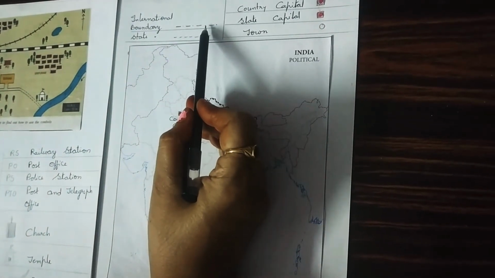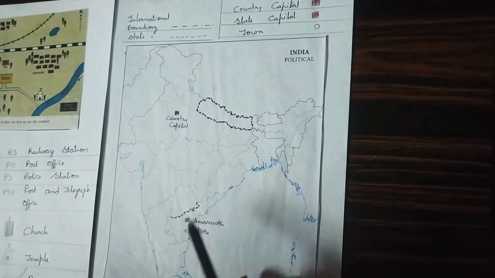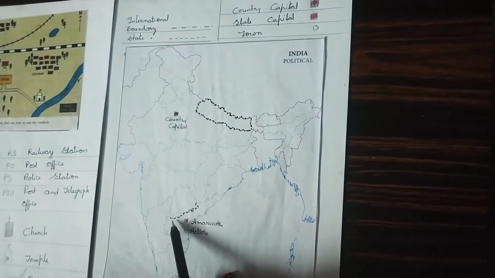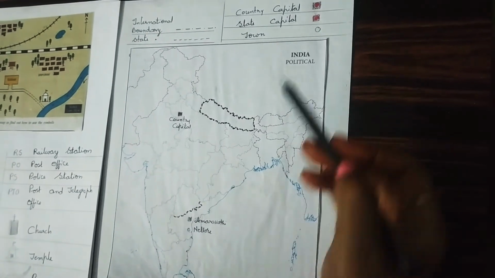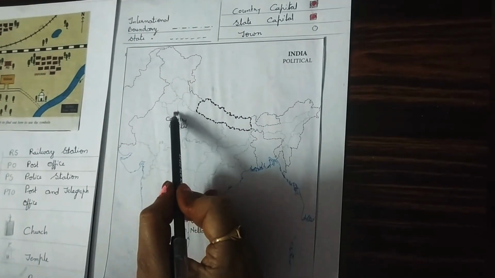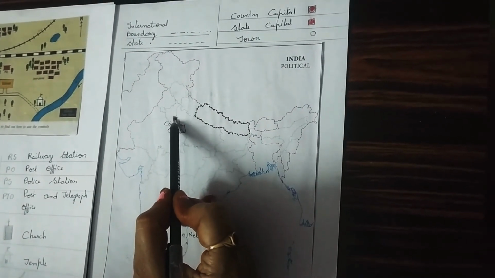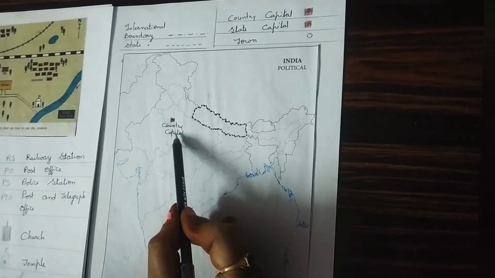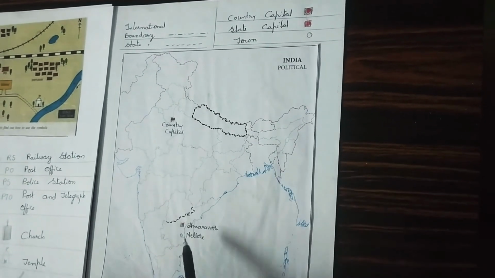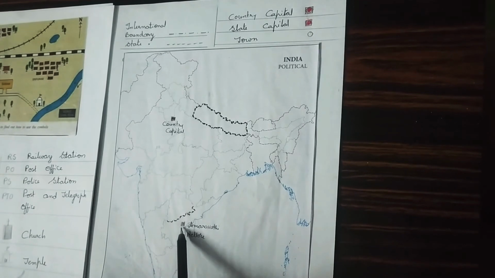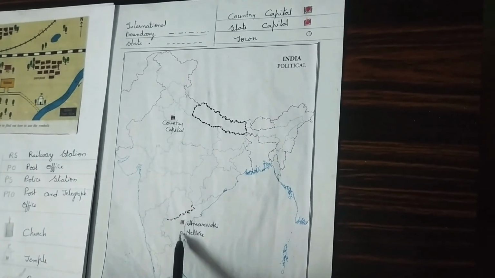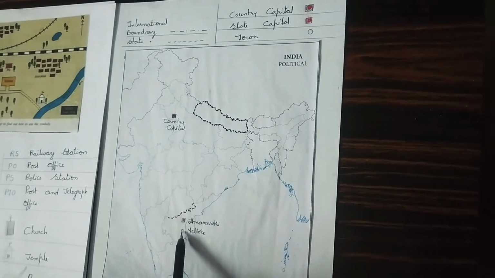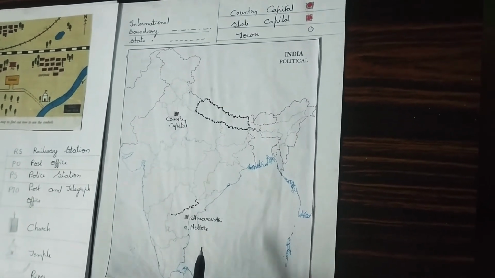Okay children, and a boundary between one state and another state is shown with dashes like this. And the country's capital is shown as a red circle in a square. The country's capital symbol is a conventional symbol. And the state capital symbol is shown as a red square. The town is shown with a small circle like this. These are the conventional symbols.